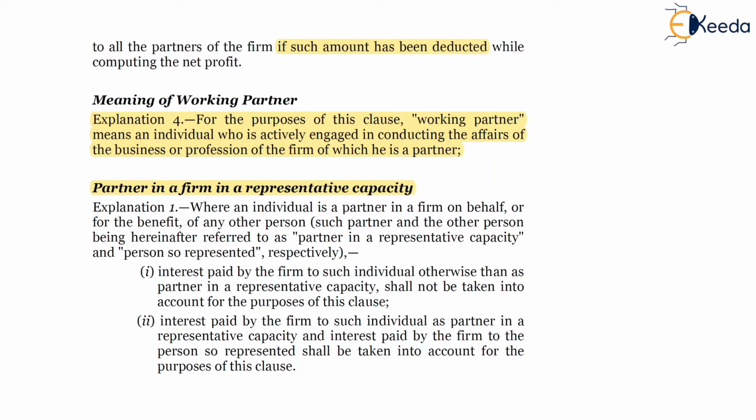To further clarify this point, let's take an example wherein a loan is provided by the karta. A loan is provided by Mr. A in his individual capacity to the firm, let's say 1 lakh, and another loan is provided by the HUF as a partner to the firm. So two loans are provided. Mr. A is providing in his individual capacity a loan to the firm, and the HUF is providing a loan to the firm as a partner.